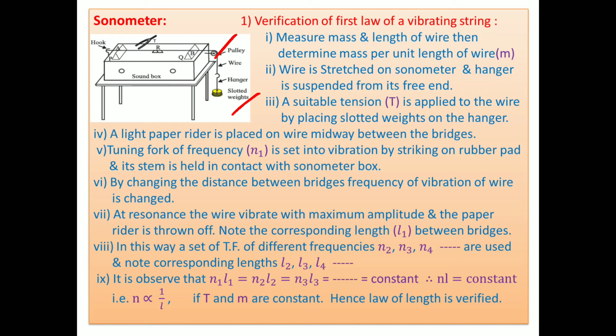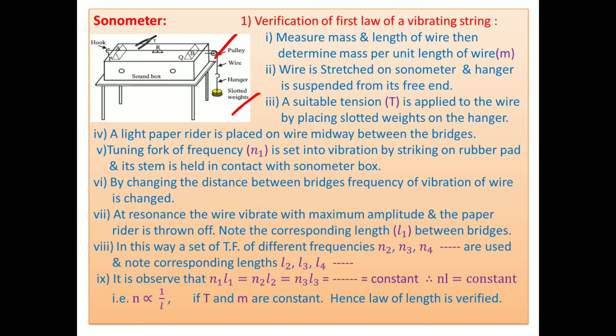Then, a tuning fork: how can we perform the experiment with it? The tuning fork is set into vibration with the help of a rubber pad, by striking it on the rubber pad. Its stem is placed vertically on the sonometer box, near the string. As the tuning fork vibrates, the wire also vibrates between the two movable bridges.